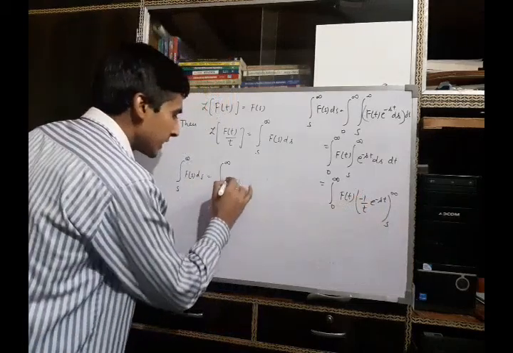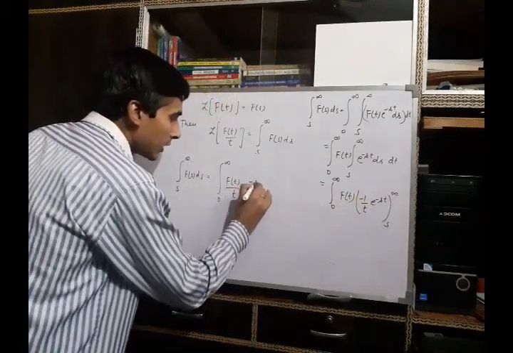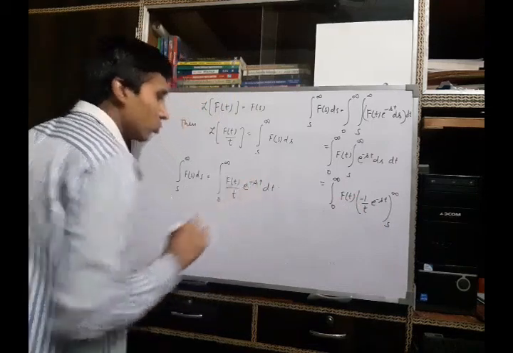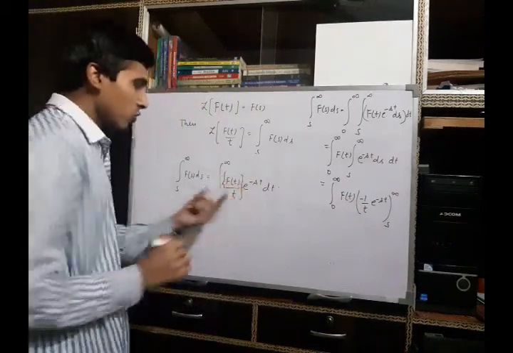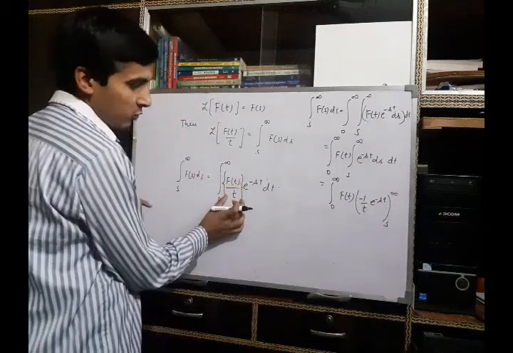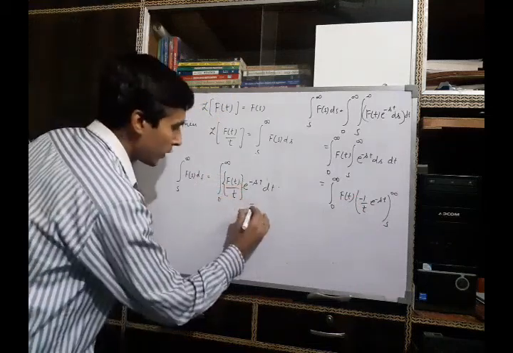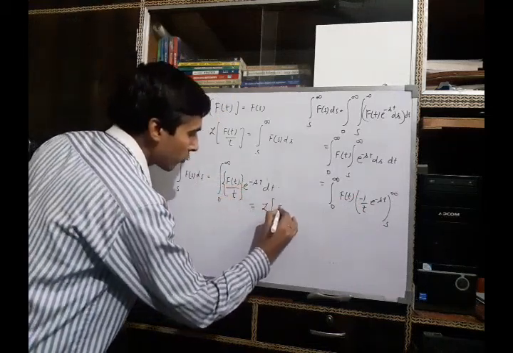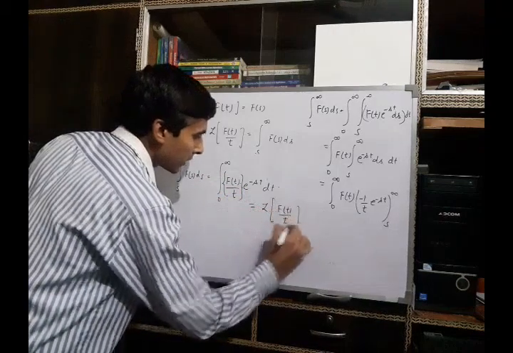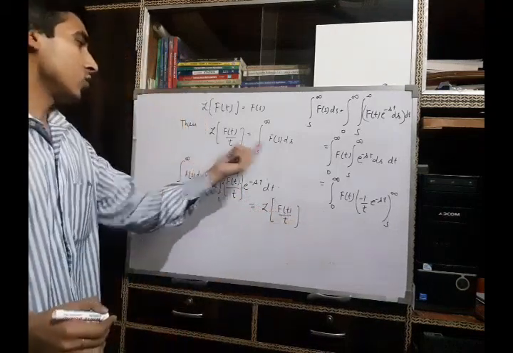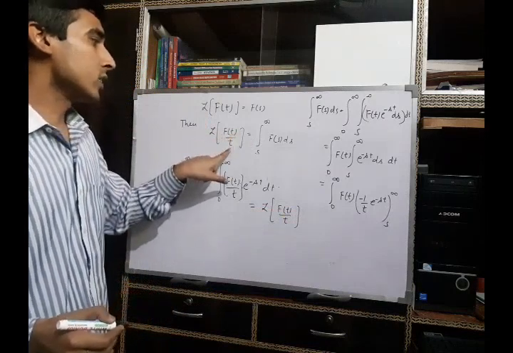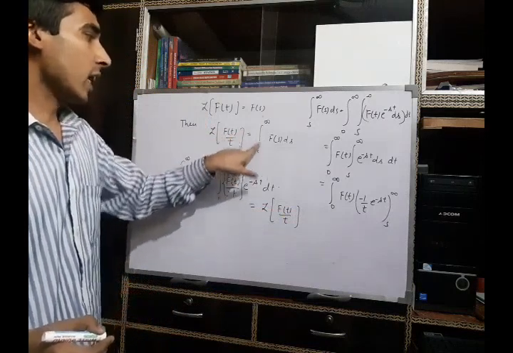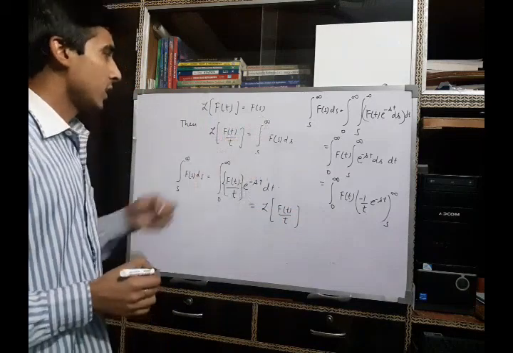So we can rewrite it as f(t) upon t times e to the power minus st dt. By the definition of the Laplace transform, this is the Laplace transform of f(t) upon t, and hence the result is obtained: the Laplace transform of f(t) upon t is equal to the integration from s to infinity of F(s) ds.